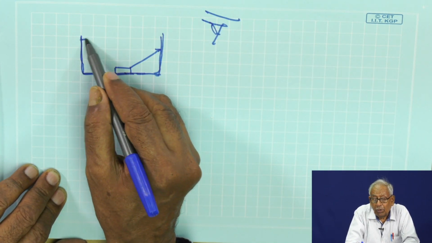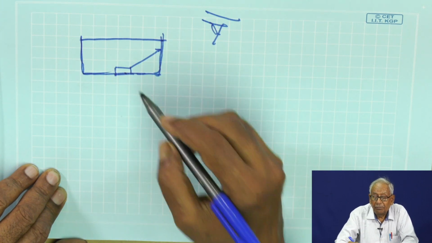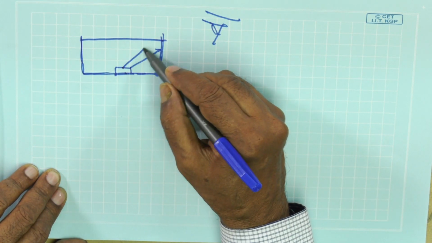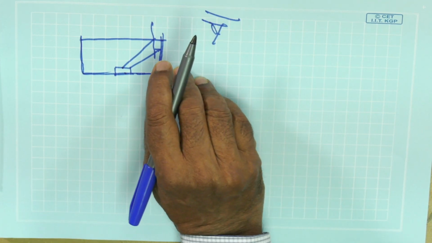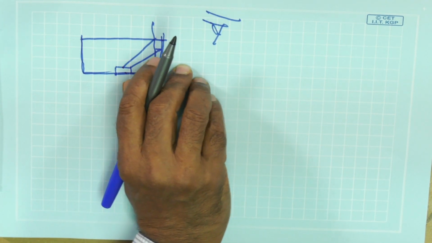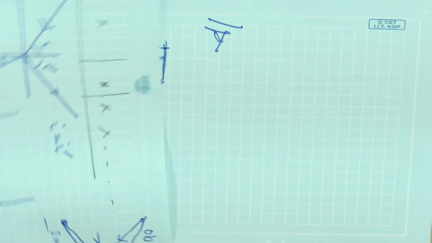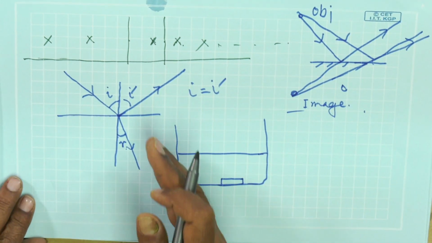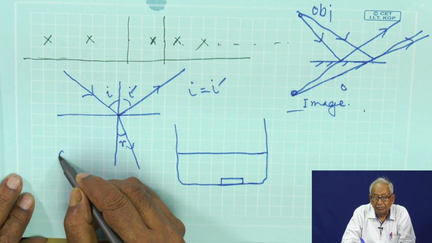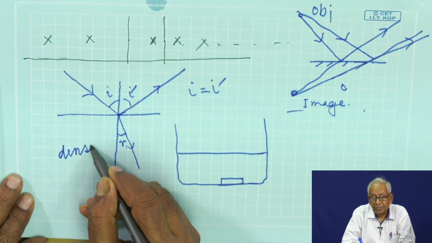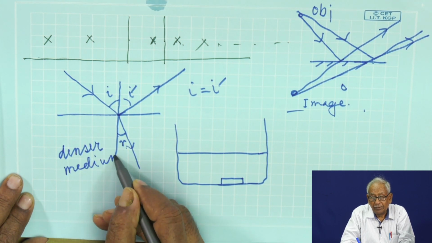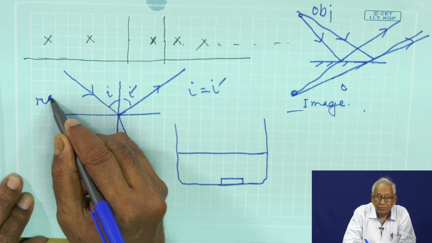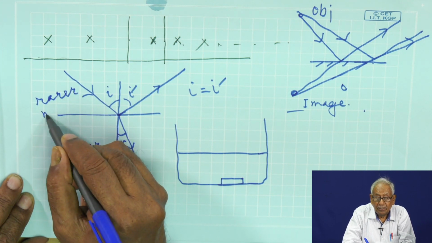But if I pour water on this, what happens? The ray of light which comes over here, as we have seen in the previous picture, when light gets refracted, it bends. This part is a denser medium, water, and that is the rarer medium, that means air.